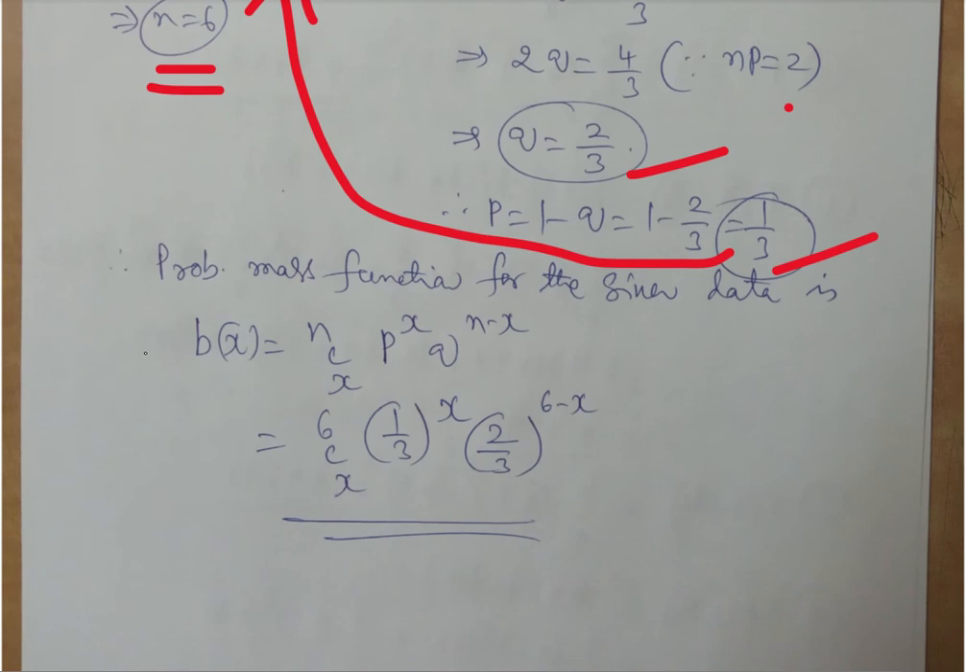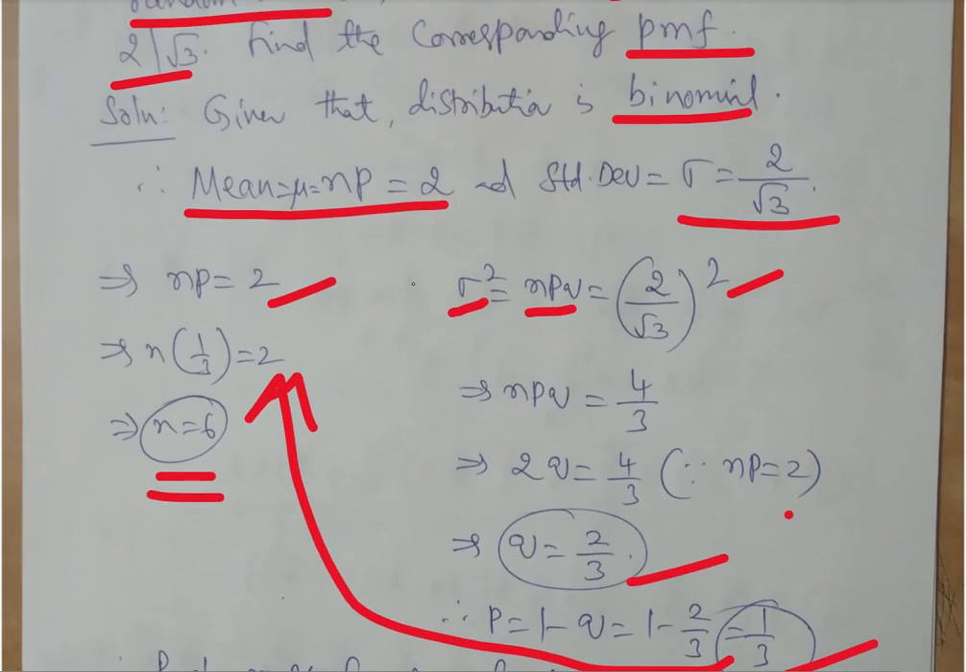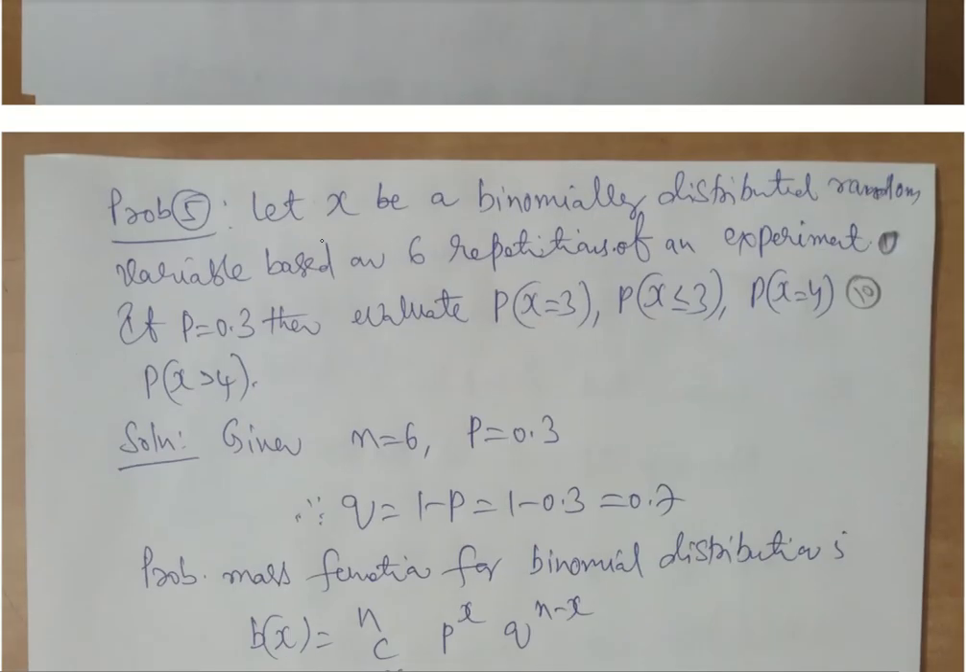What is the function? The probability mass function is given by nCx, p power x, q power n minus x. So this is the actual function that they are asking us to calculate or identify. So 6Cx, 6 is given, p is given, q is also given. So we can substitute in this for any x value, and we will get the result. So this is what we have to calculate. So we should know this formula for mu, that is NP, and the formula for standard deviation, that is the square root of variance, which is nothing but the square root of NPQ.